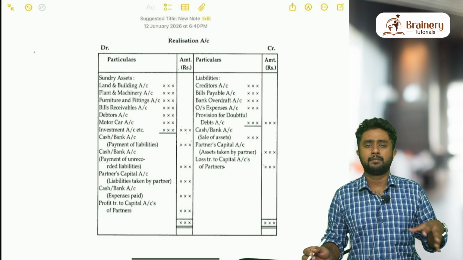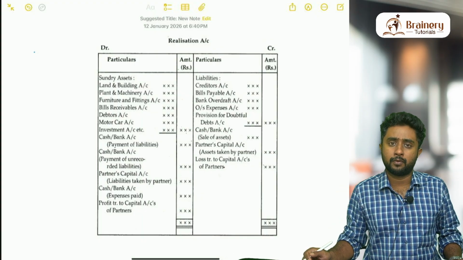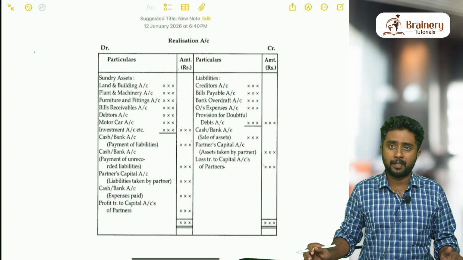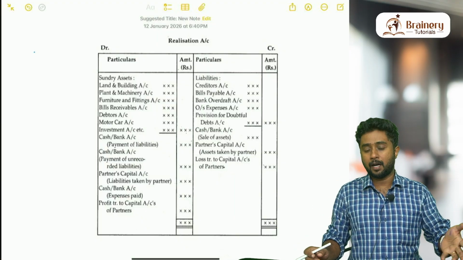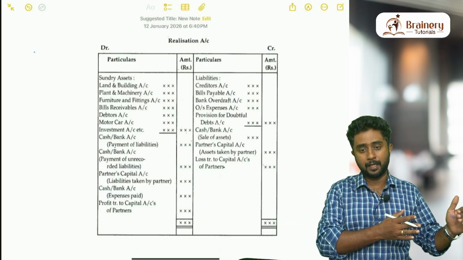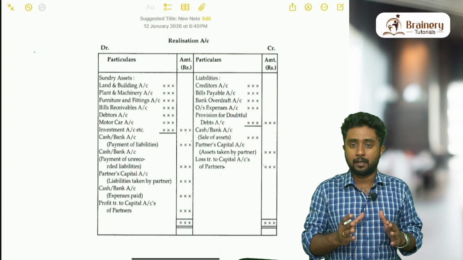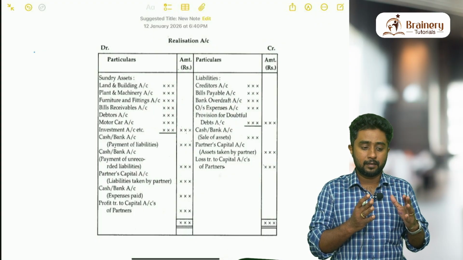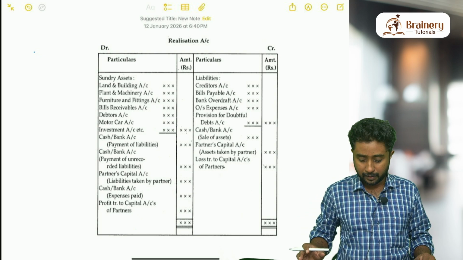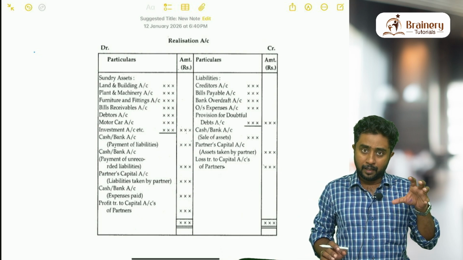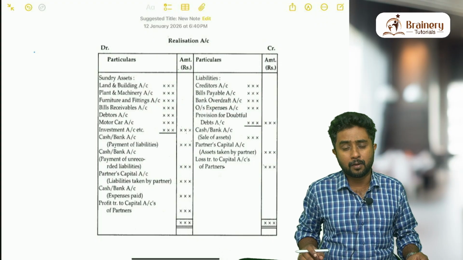So when it comes to partnership, because of any reasons, if the business is getting closed, that situation is called dissolution of firm. Hereafter the partners will not be there, they will leave, they may go and start a new partnership, that is okay. But in the current partnership, nobody will remain as partners. Everyone will stay out of the partnership, move out of the partnership. In this kind of situation of dissolution of firm, one of the main accounts that we have to prepare is called realization account.